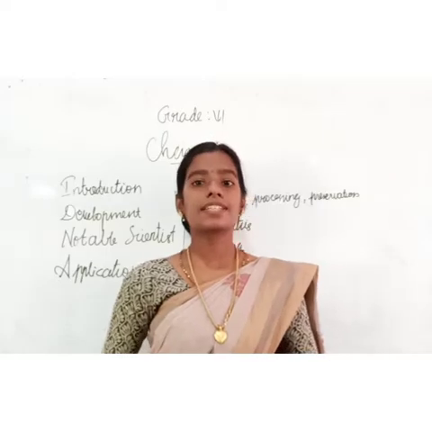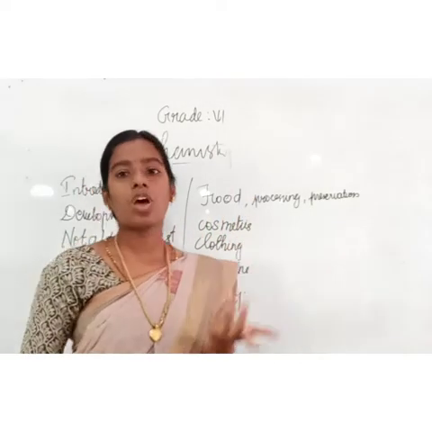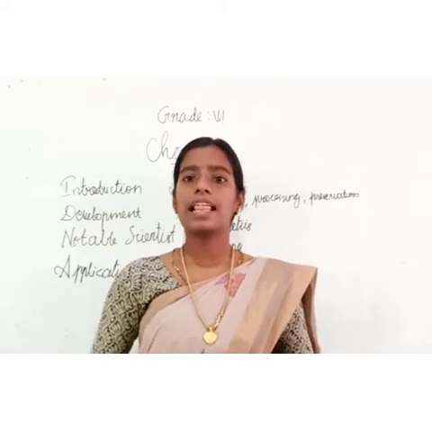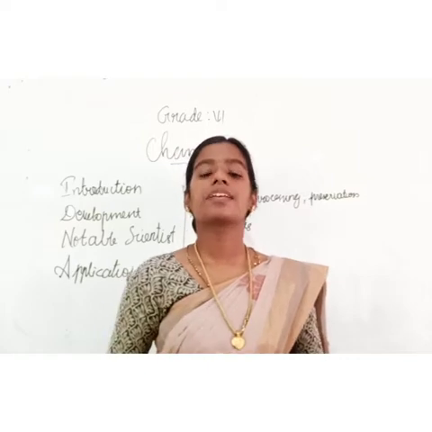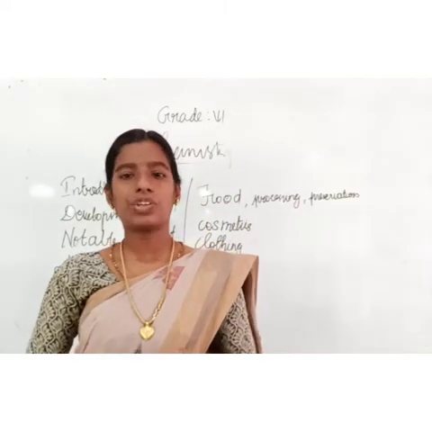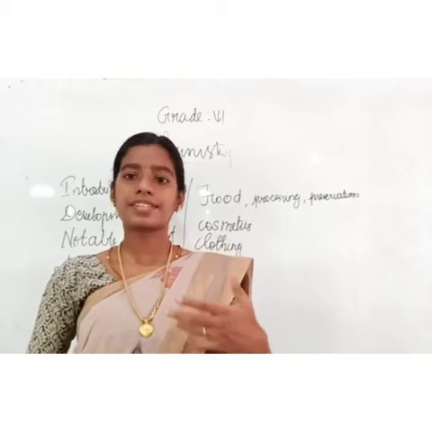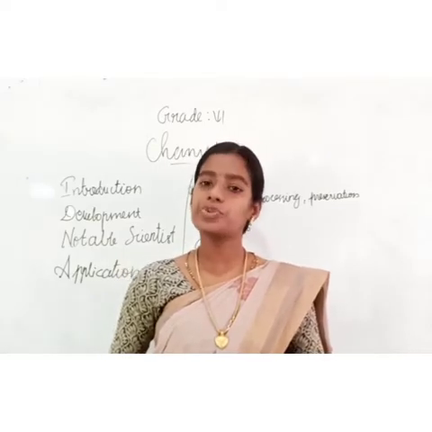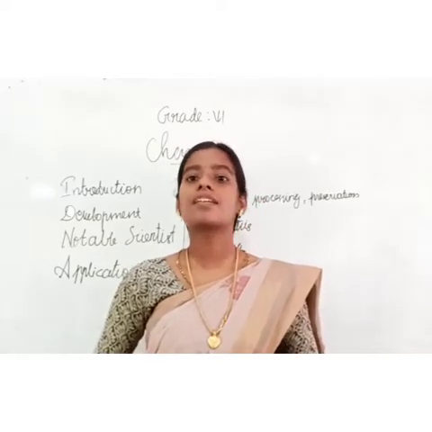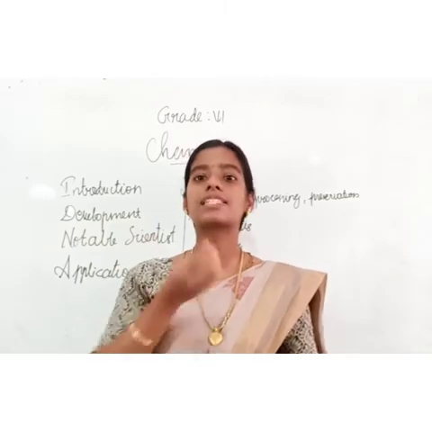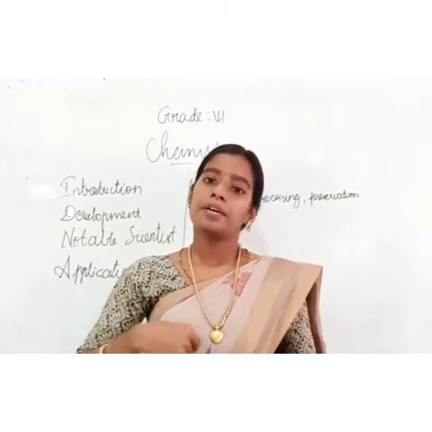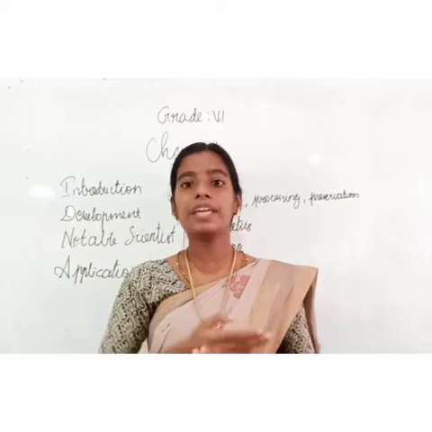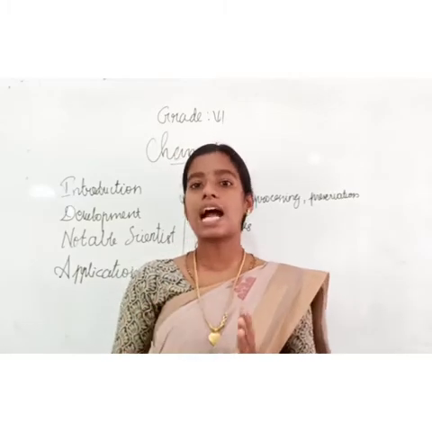The next application is chemistry in clothing. Initially, what did people wear as cloth? Leaves of some trees, right? Then they started using animal skin, and around 3000 BC, people in China started using silk that we get from the silkworm. The silkworm produces silk, and this silk they used for making dresses. At the same time, India started using cotton.